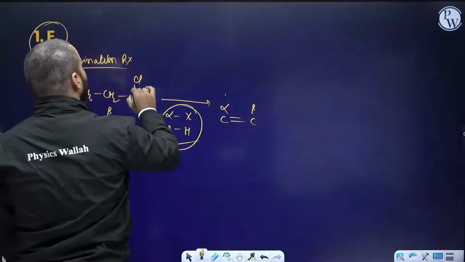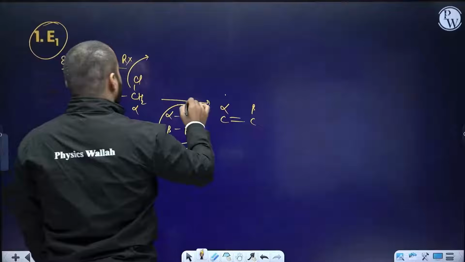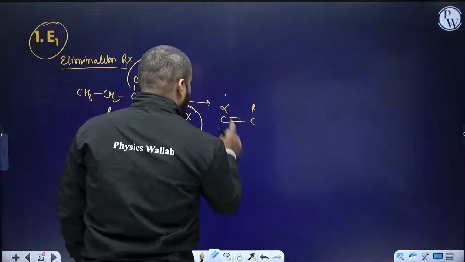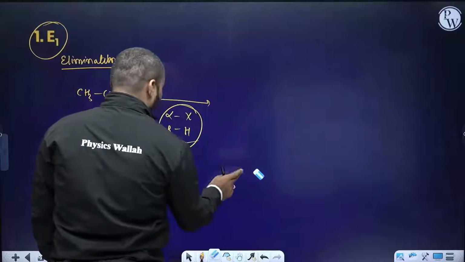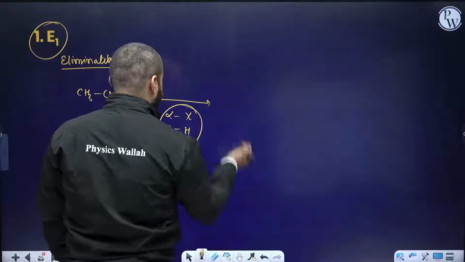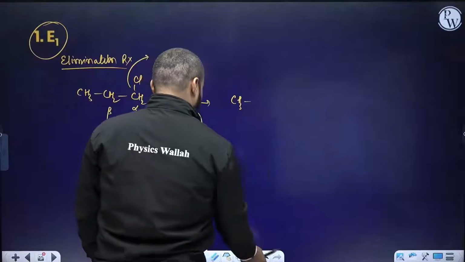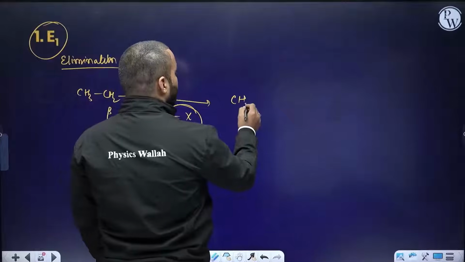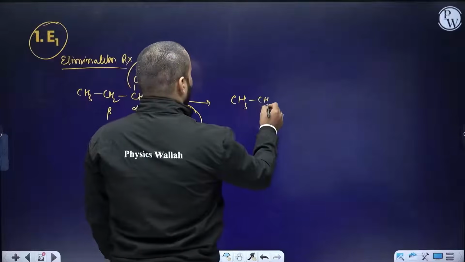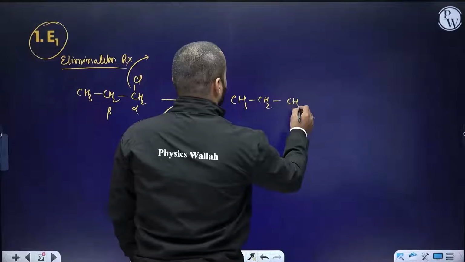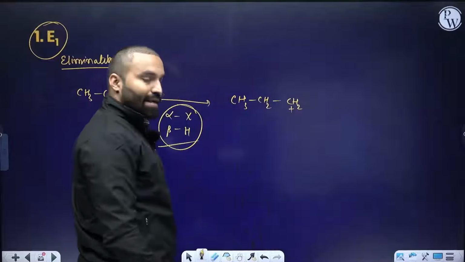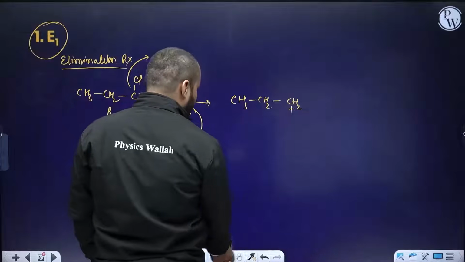So first of all, you need to remove this compound and generate a carbocation. So CH3. Once you have generated a carbocation, obviously, what do you need to do? What do you do to carbocation once it is formed? We rearrange that. So I have a hydrogen present.